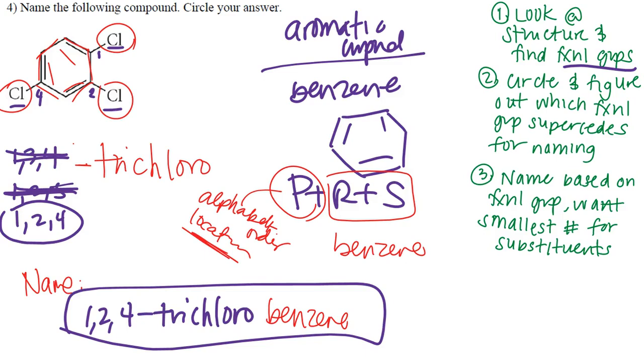Again, you want to look for functional groups, focus on the naming for that functional group. And I also said that some groups are going to supersede for naming. What did that mean in this question? First, benzene, the aromatic compound, superseded the halogens here. So benzene was important for our root and suffix, and that's what helped us with naming. Then the chlorines just became extra halogens that we use for prefix or substituents. So we have to look at things that are going to supersede. For example, if we had an alcohol group, that alcohol group is going to supersede a double bond, for example. So we have to just make sure we're consolidating those little details as well.